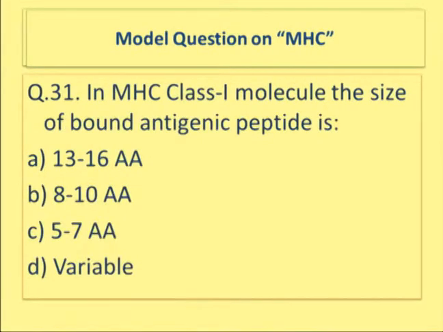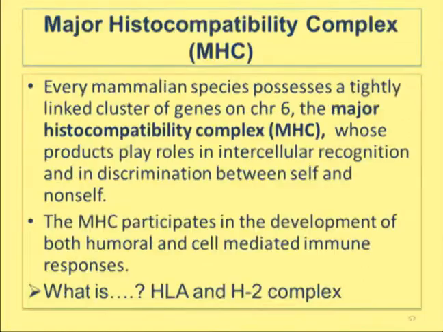Here comes the third question. In an MHC class 1 molecule, the size of the bound antigenic peptide is: 13 to 16 amino acids, 8 to 10 amino acids, 5 to 7 amino acids, or variable? In fact, when people isolated more than 100 different MHC class 1 molecules bound to the antigenic peptide, they found that the range is between 8 to 10 amino acids. More specifically, it is made up of 9 amino acids, or a nonamer. Whereas MHC class 2 molecules are made up of 13 to 16 amino acid residues.